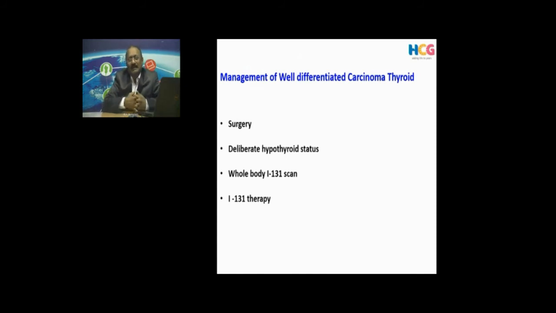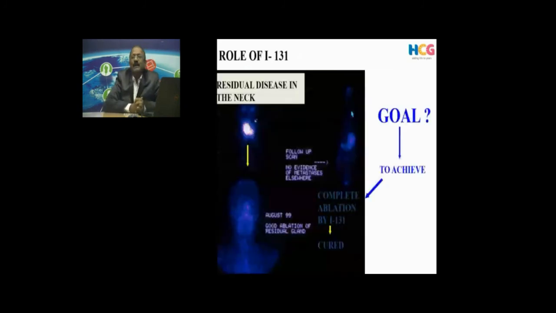Usually when a good surgery is done, a total thyroidectomy, by 4 to 5 weeks they are referred to a nuclear medicine center. We administer a small dose of iodine and see what the uptake pattern is in the thyroid bed, or if there are any distant metastases. Then we treat them with iodine 131 therapy. So this is what is done.